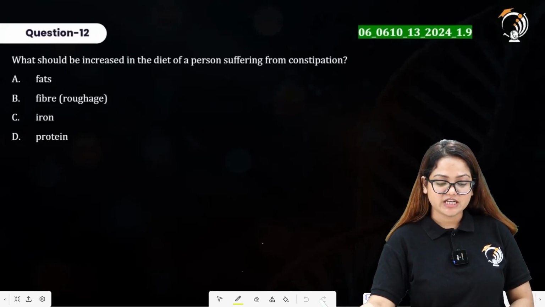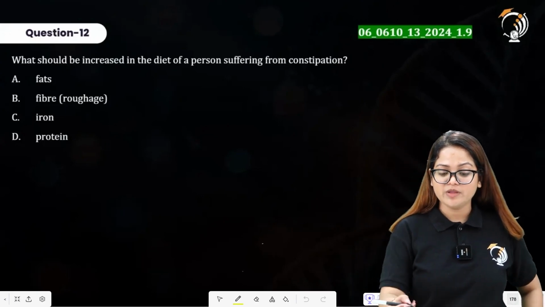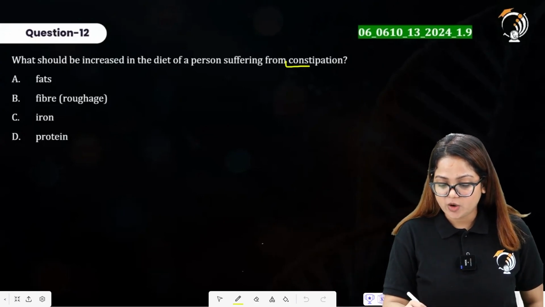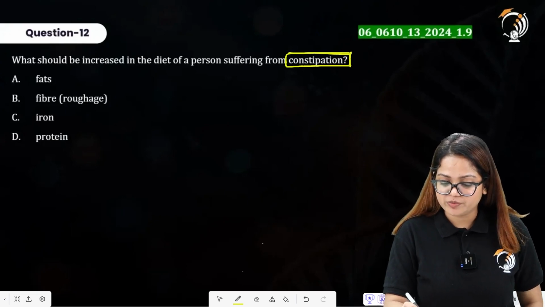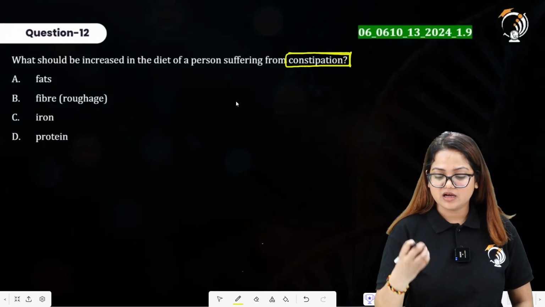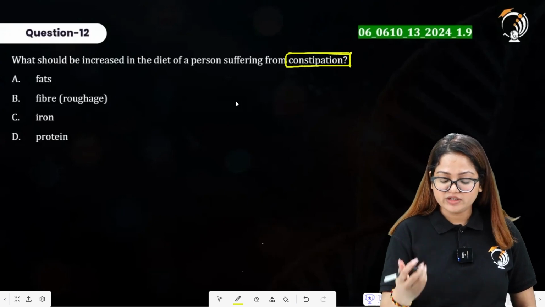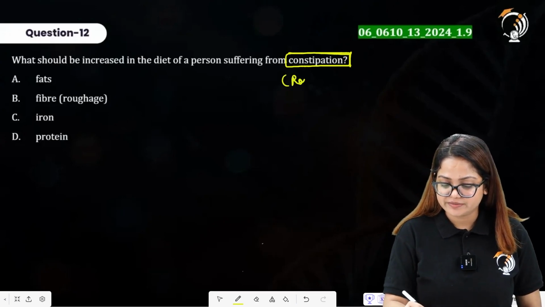Question number 12 here says what should be increased to the diet of a person suffering from constipation. Alright, so in order to have regular smooth bowel movements, the person must consume more and more fibrous food, you can say fiber food element, or you can say the food that has roughage in it.